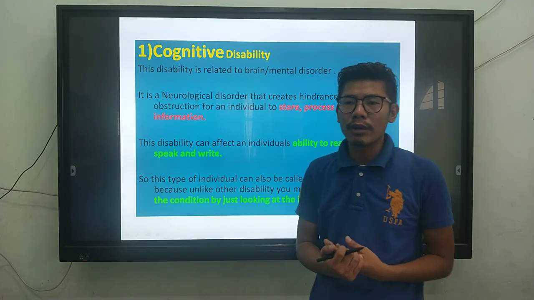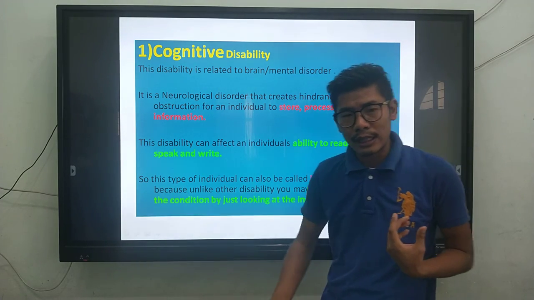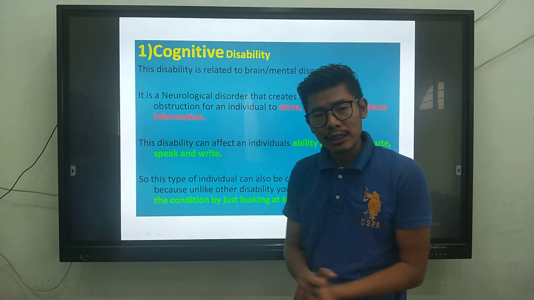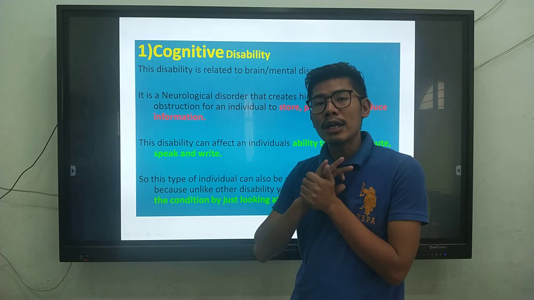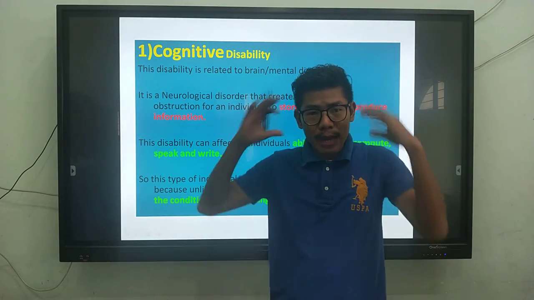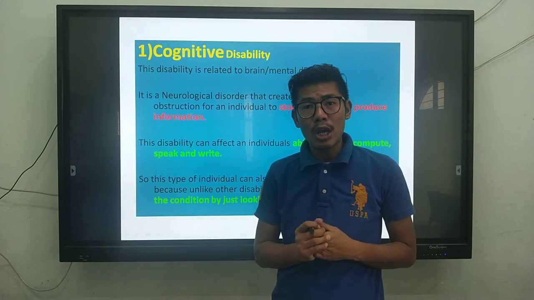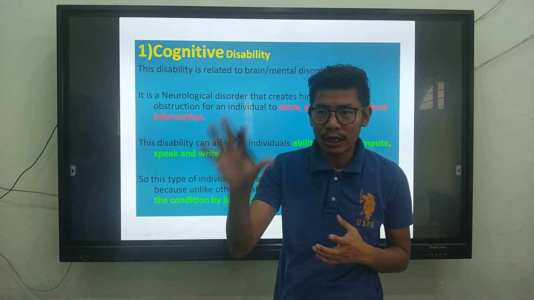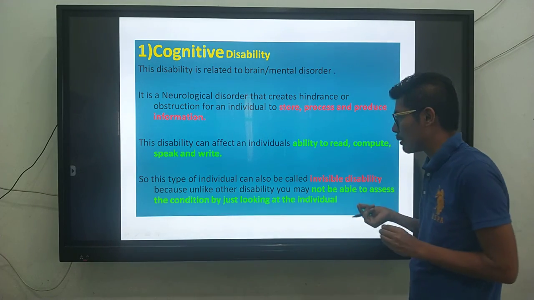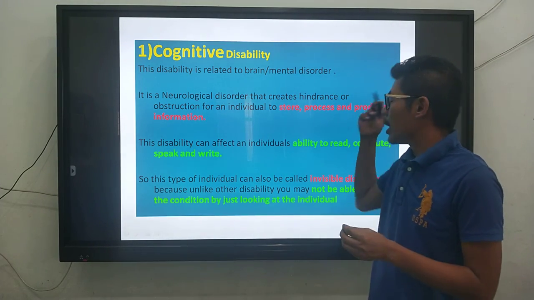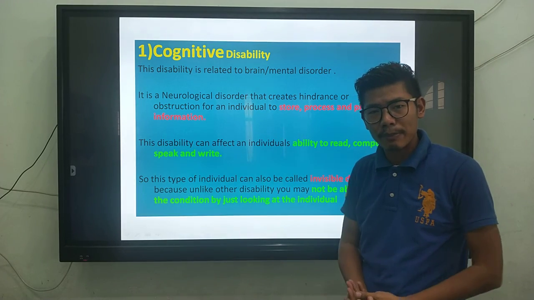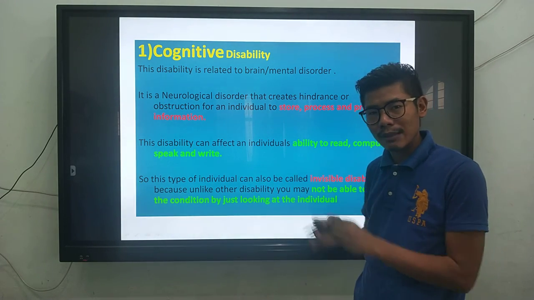Or if a person is without legs, without hands, or something like this, then by looking at these conditions, you can tell that the person has a disability. But if a person is physically fit but mentally not working properly, then you cannot tell just by looking at the person that they are disabled. So that's why we call this an invisible disability. Processes like being able to store, process, and produce information may seem very common and basic, but these also come under a disability.